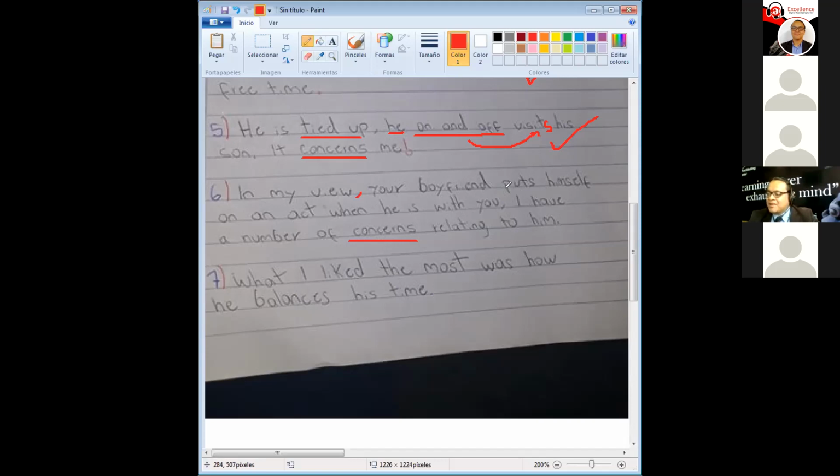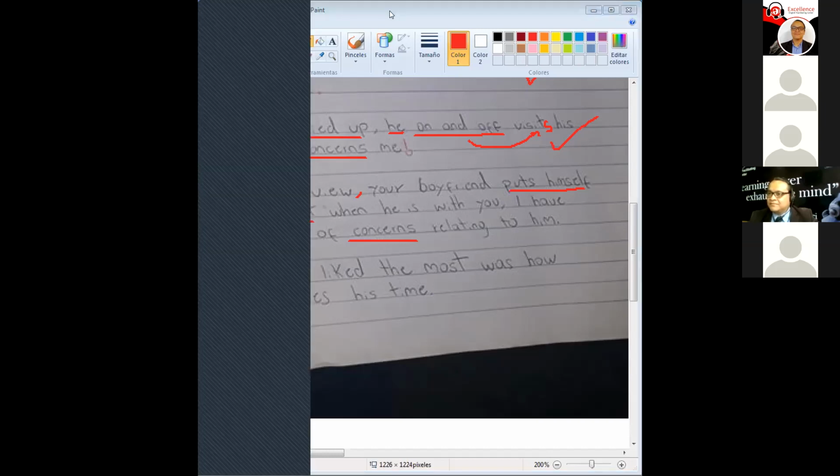I want you to explain to the class how you used this idiom expression here: to put yourself on an act, or put someone on an act. How would you use that? Okay. So when you use the expression puts someone on an act, it is when someone is acting, or is not being a real person.